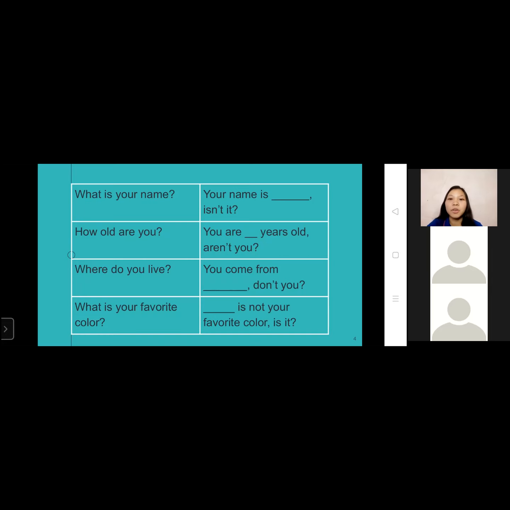That's nice. How about the others? Michelle? I think the difference between them is that in the first set, you are literally asking questions to get answers, while in the second set, you are asking for someone's confirmation. Very good. All of your observations are good and correct.